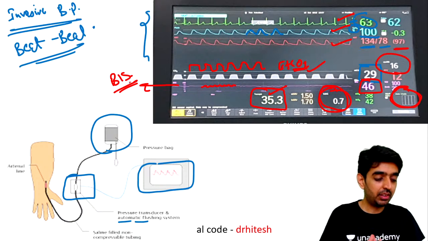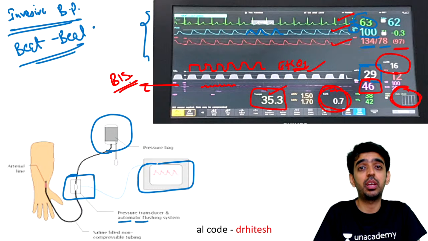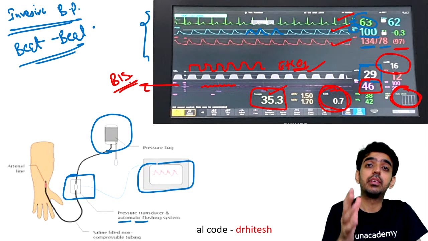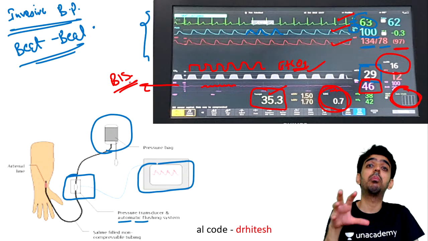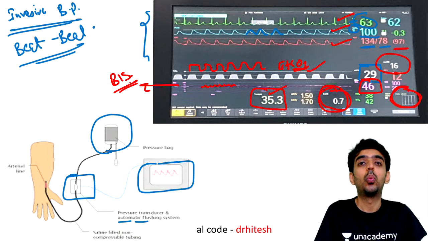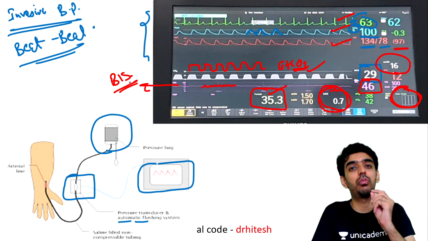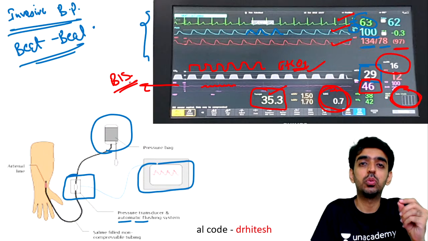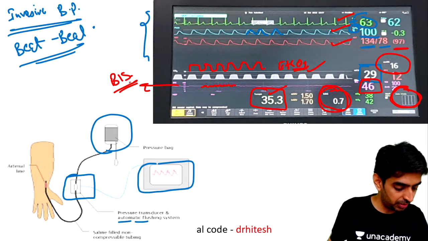So that is how, when we are taking up a case inside the OT, any major case, or if the patient is having any comorbidities, these are the minimum monitors that we use inside the OT, and these are the minimum monitors that you should know while giving anesthesia, as well as while solving the questions. Yes, these will form some of the most important questions when it comes to anesthesia as a subject. Any doubts till now, guys?